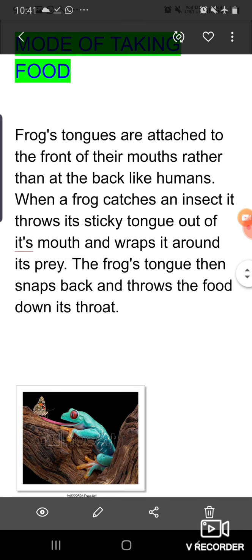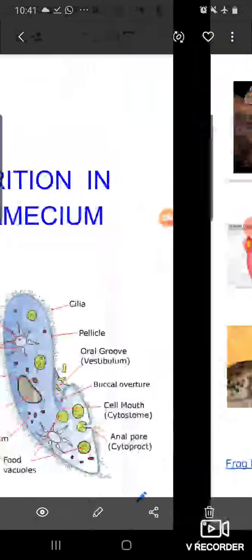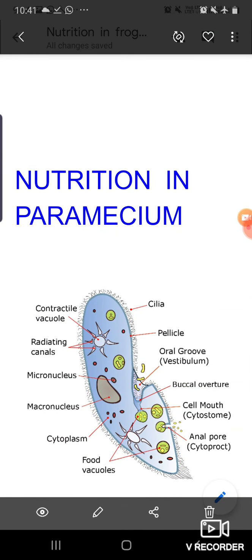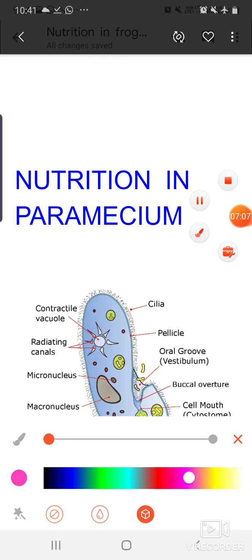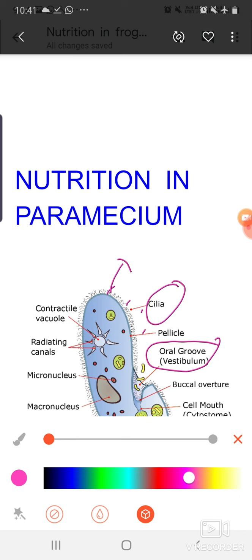So next, see how nutrition occurs in paramecium. Paramecium also belongs to the group protozoa like amoeba. And this is the diagram of the paramecium, in which this hair-like structure is called cilia. And this is the oral groove which functions as their mouth.